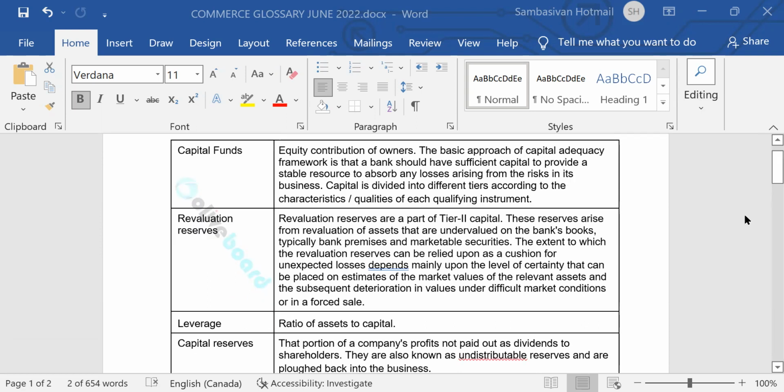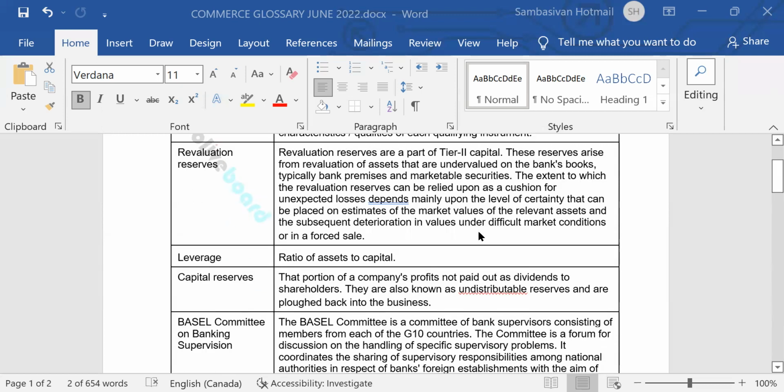Revaluation reserves are a part of tier 2 capital. These reserves arise from revaluation of assets that are undervalued on the bank's books, typically bank premises and marketable securities. The extent to which the revaluation reserves can be relied upon as a cushion for unexpected losses depends mainly upon the level of certainty that can be placed on estimates of the market values of the relevant assets and the subsequent deterioration in values under difficult market conditions.